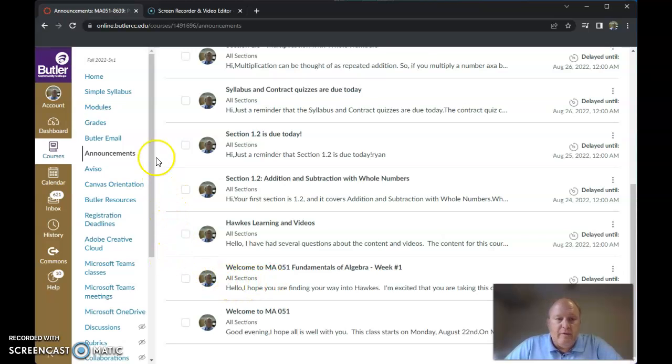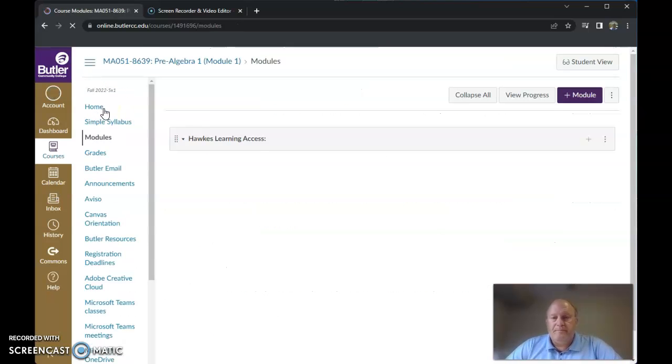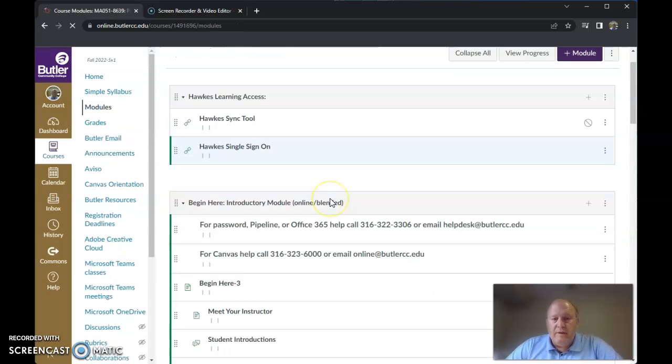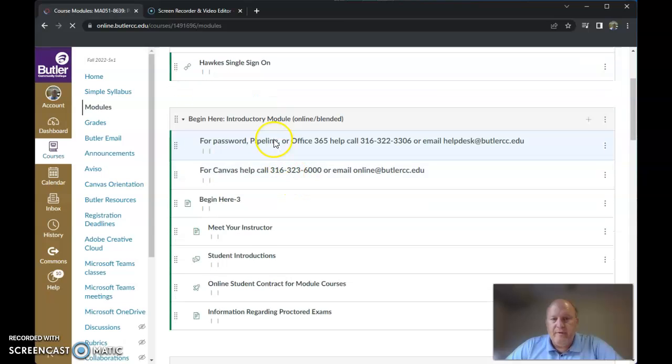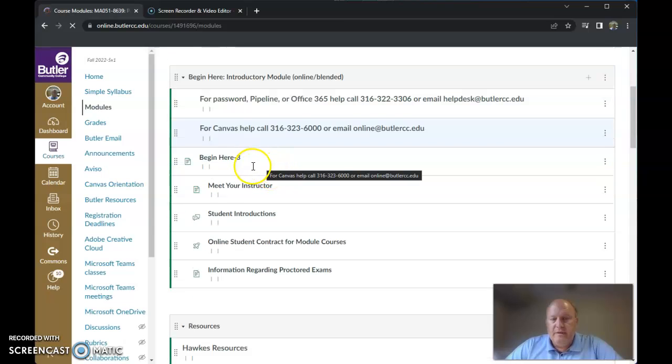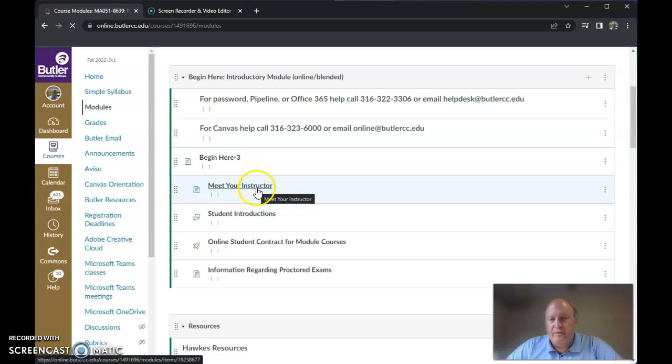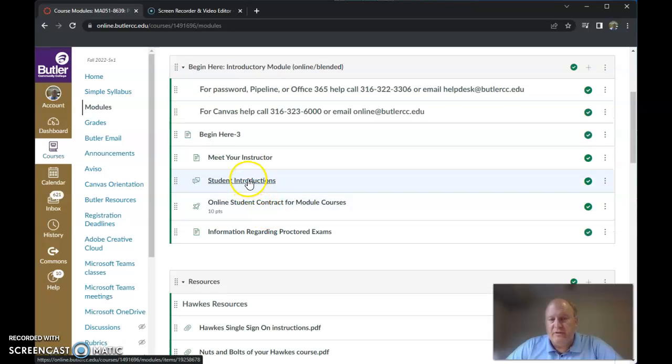And then the next place I want to go is the modules. The modules help you get started. So you need to start right here with Begin Here. Here's some things about Canvas. Here's Begin Here: Meet Your Instructor. Student Introductions is a discussion board. Here is a little online contract quiz you need to complete to get that done. And then if you need to take a proctored exam, you can take a look at this area right here.